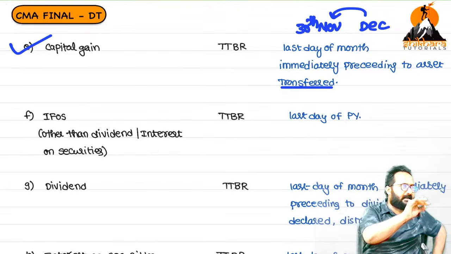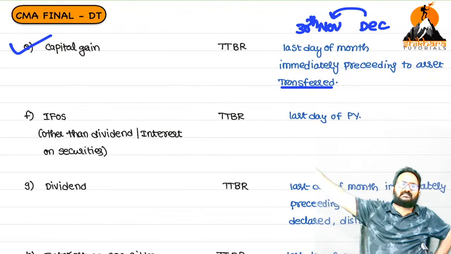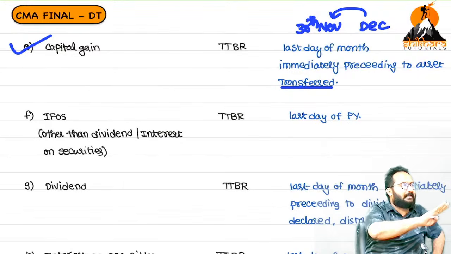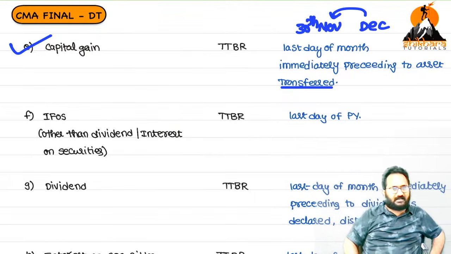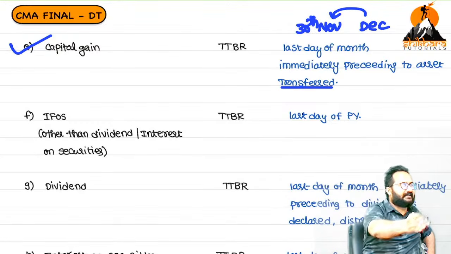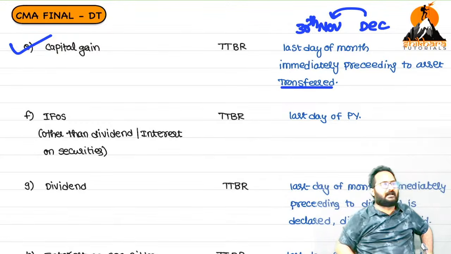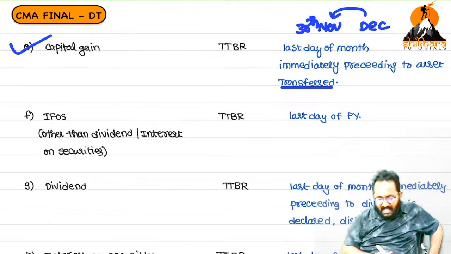So just I will recap. Salary: month immediately preceding month last day. House property: last day of the previous year. Any business other than non-resident shipping business: last day of the previous year. Non-resident shipping business: month immediately preceding month last day. Capital gain: transfer month immediately preceding month last day.